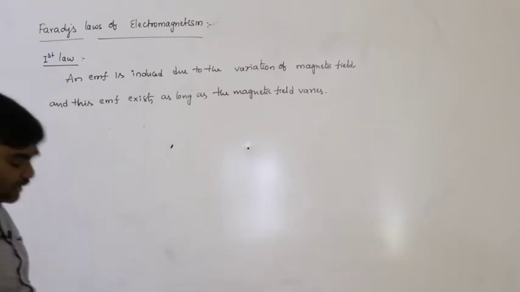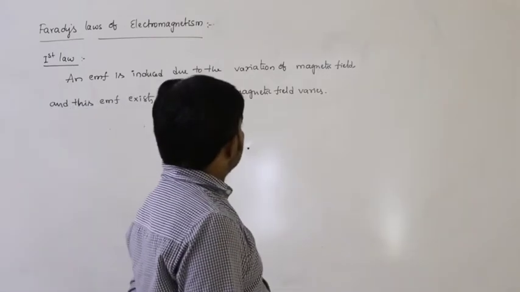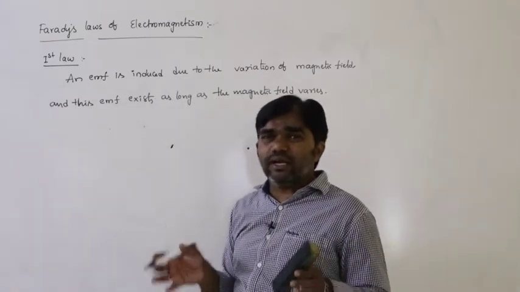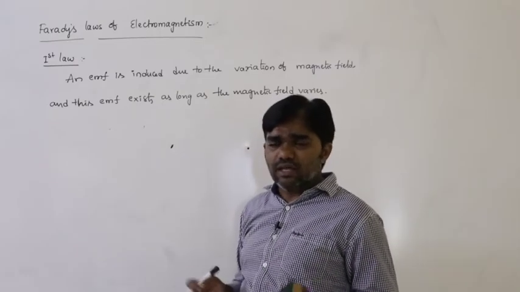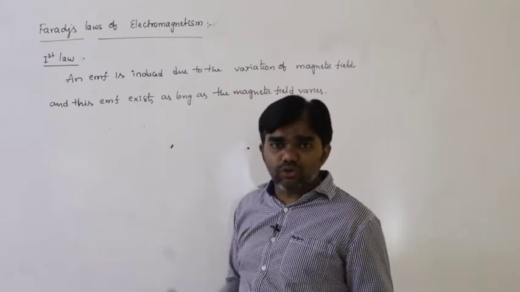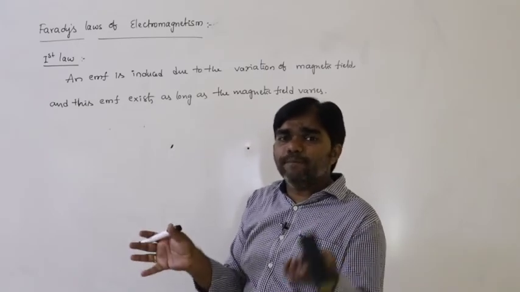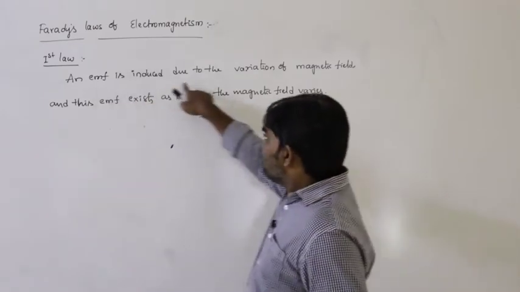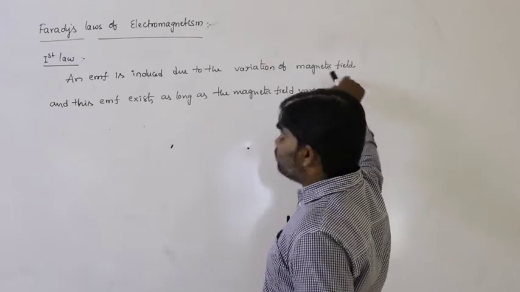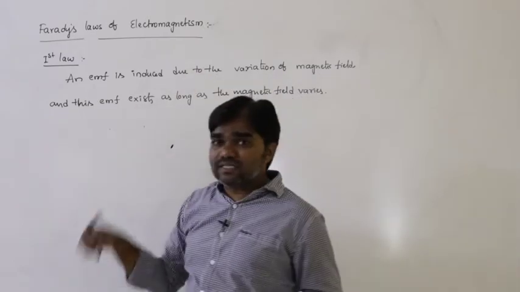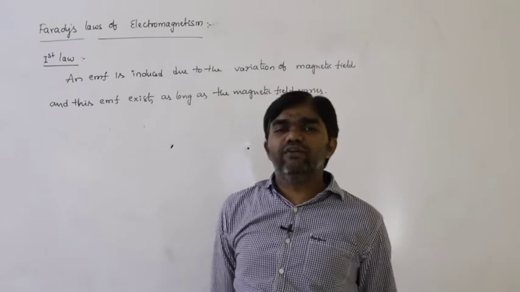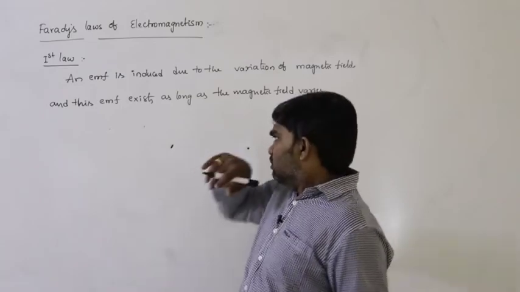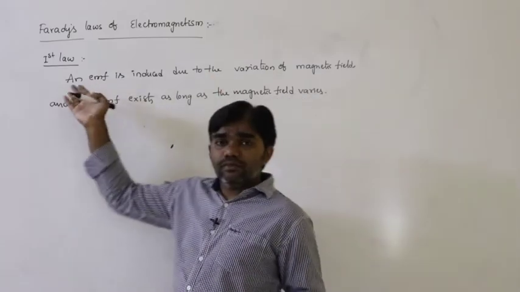Faraday's first law. An EMF is induced due to the variation of the magnetic field or due to the relative motion between the coil and the magnet. Previously we discussed already, or due to the relative motion between the two coils, where one coil is connected to the battery and one coil is connected to the galvanometer, in that situation also. But an EMF is induced due to the variation of magnetic field, and this EMF exists as long as the magnetic field varies. So that means during the time the magnetic field varies, the EMF exists.